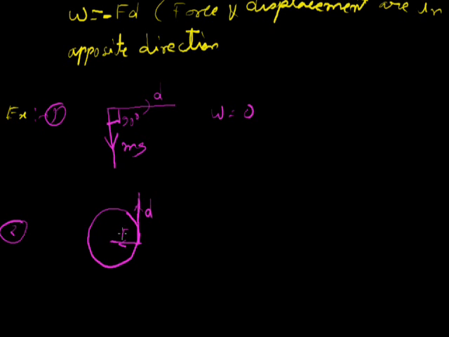We say centripetal force, and the angle between them is 90 degrees. The centripetal force is towards the center of the circle and the displacement is along the tangent, so theta is 90 degrees. That's why the work done is equal to 0.